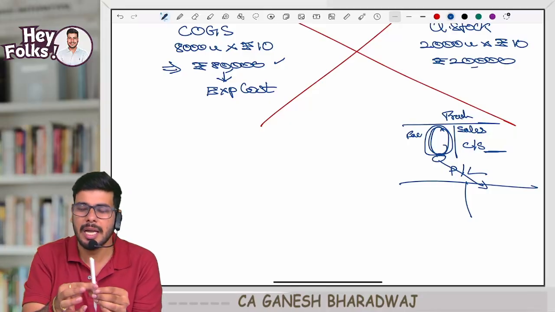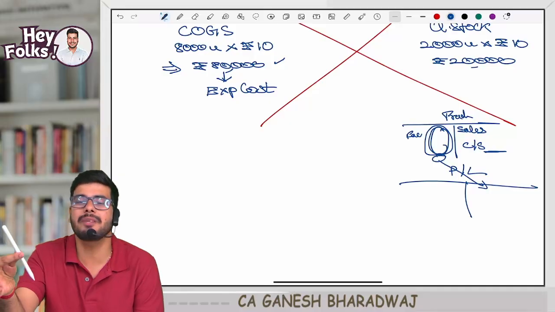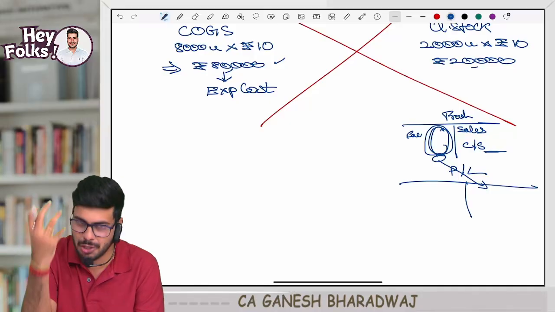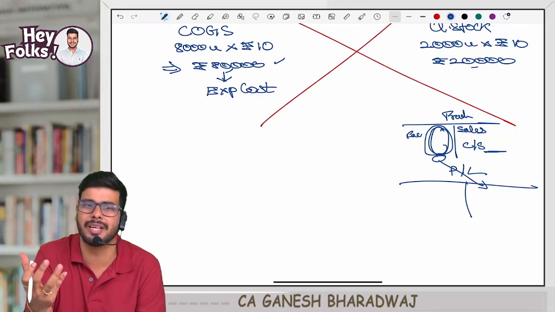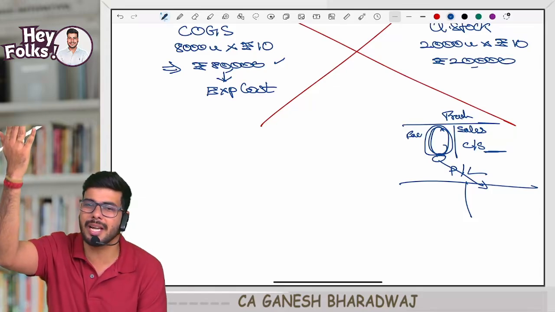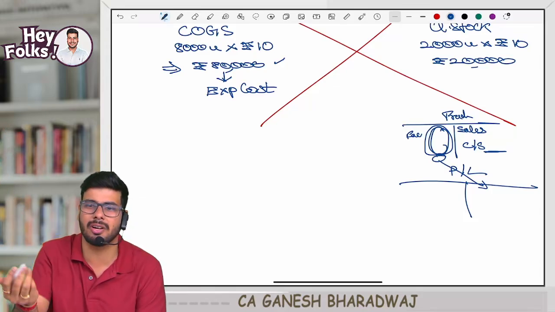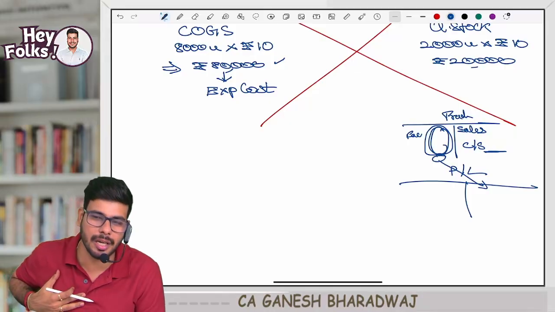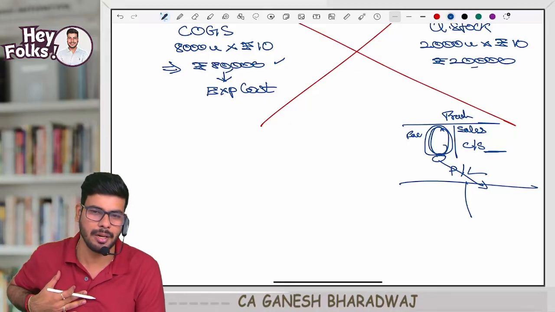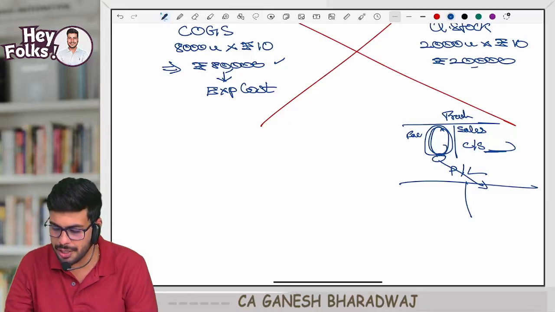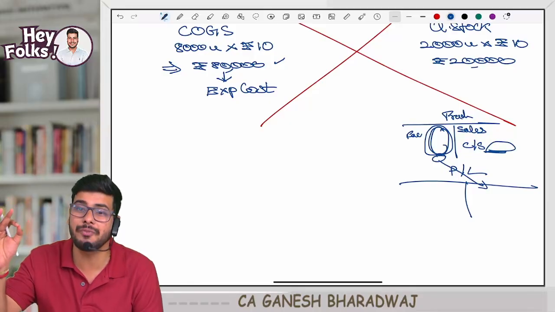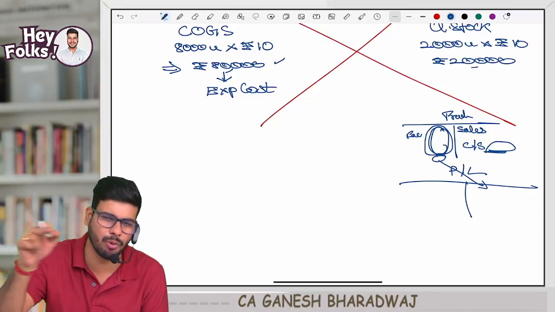People will be ready to pay me only for the material, labor, or the costs I incurred in the production activity. Why would they take a share of administration and selling costs? So as a thumb rule, globally we accept that stock needs to be valued at manufacturing cost. Are you all understanding this?